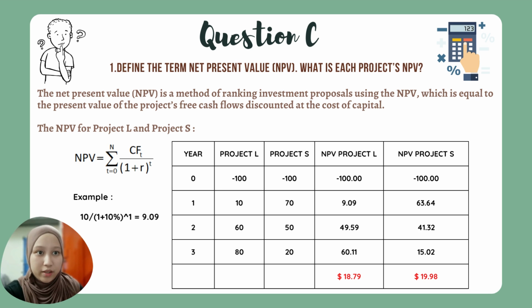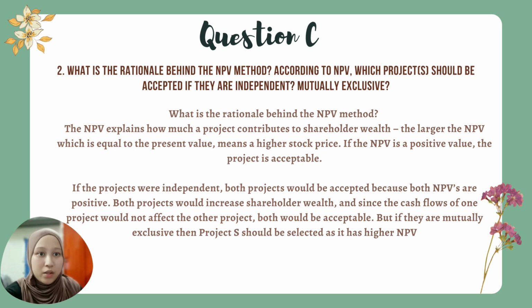Question C. 1. Define the term net present value. What is each project's NPV? The net present value is a method of ranking investment proposals, where the NPV is equal to the present value of the project's free cash flows discounted at the cost of capital. There is a formula for NPV and an example to calculate the NPV. After the calculation, we got an NPV for project L of 18.79 and an NPV for project S of 19.98.